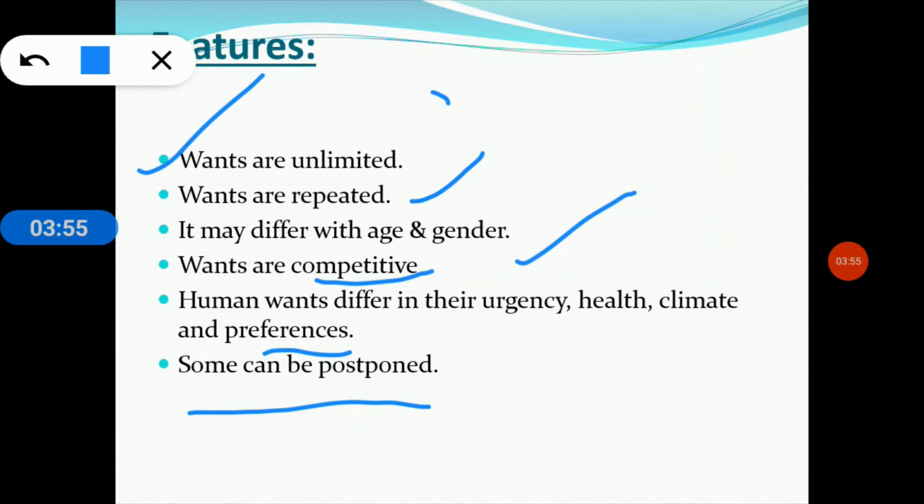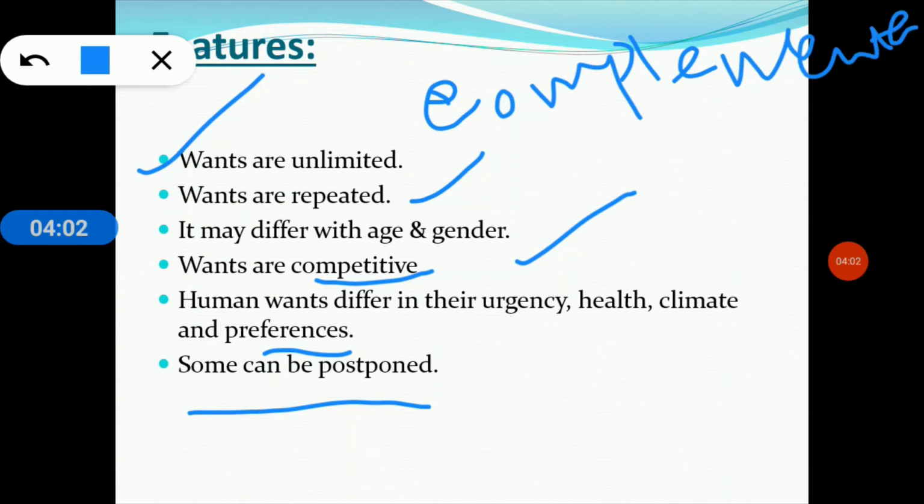And there are two important features of human wants: complementary and substitutability power. The first one is complementary. So human wants are complementary. So what do you mean by a complementary thing? I will discuss that with a very easy example. So the want for a car creates a want for petrol or diesel. So car and petrol or diesel both are complementary goods to each other. So that's why human wants are complementary.